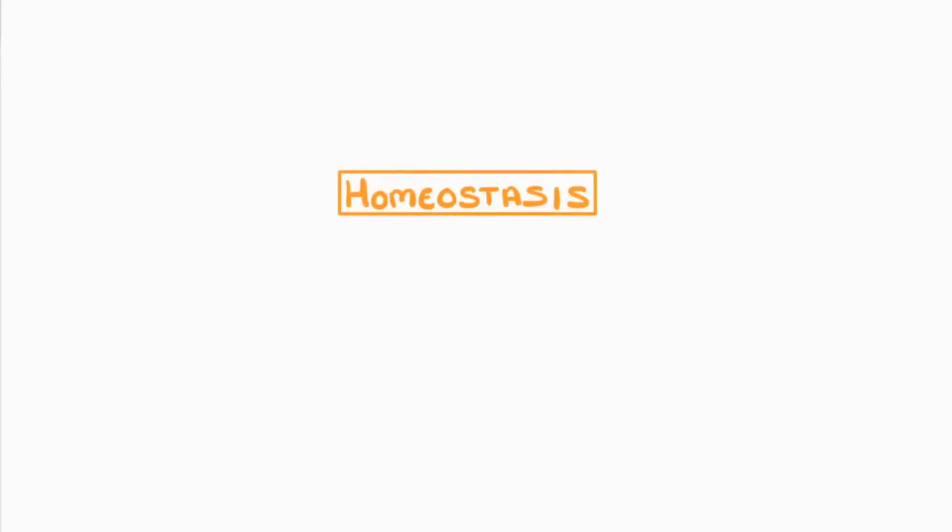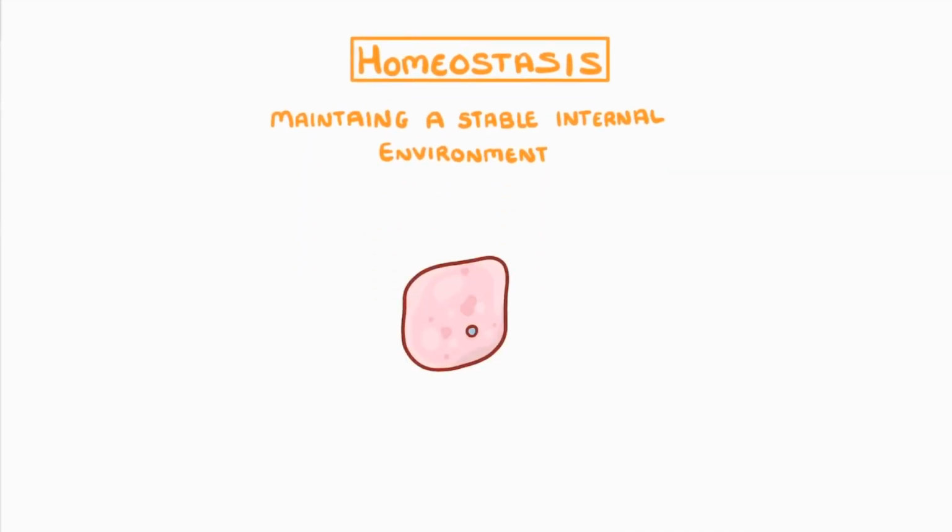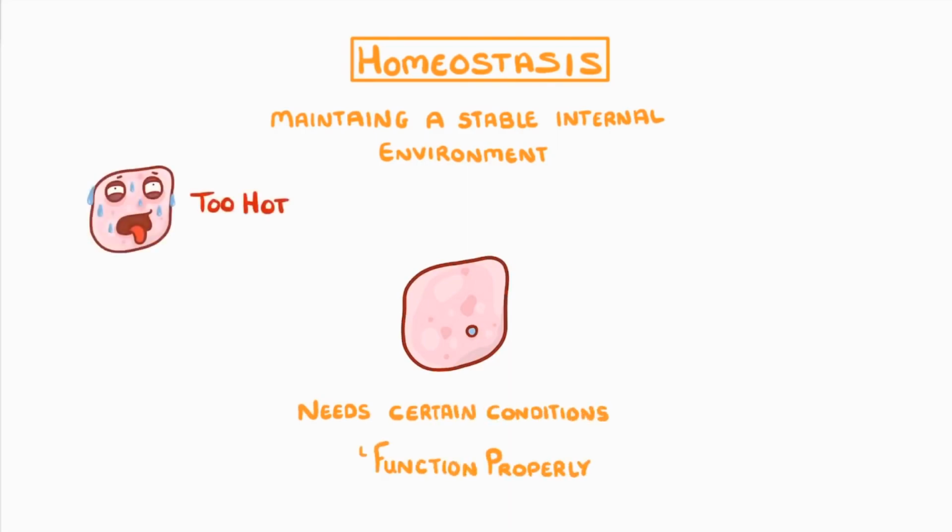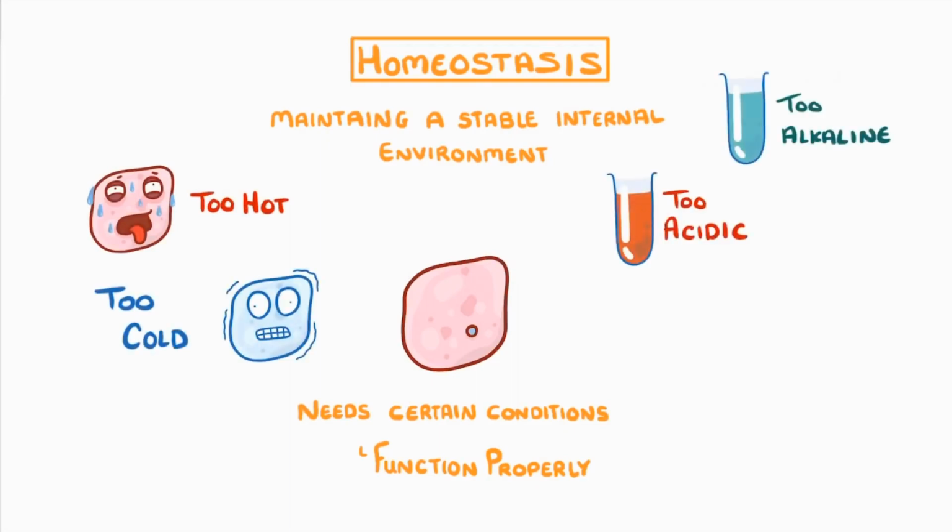We're going to look at homeostasis, which can seem complicated, but really it's just a process of maintaining a stable internal environment. If you think about one of the cells in your body, it needs certain conditions to be able to function properly. For example, it can't be too hot or too cold, it can't be too acidic or too alkaline, and it's going to need a good supply of things like glucose and water.